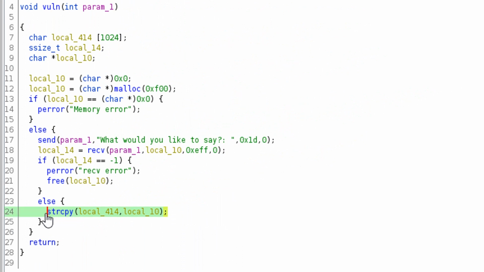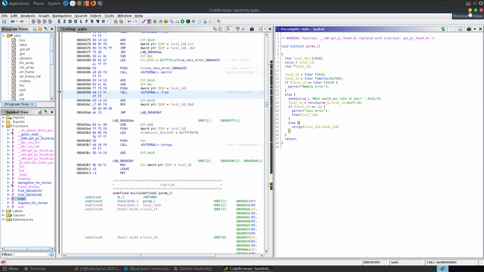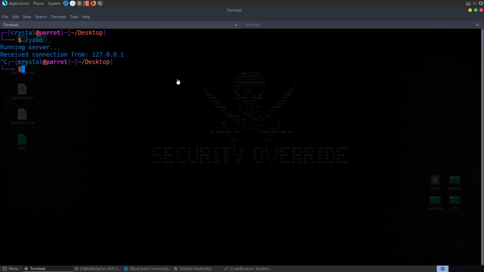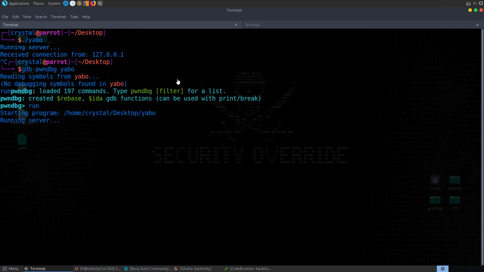What we want to do is go and test this out in GDB and try and find out exactly where the offset is so that we can overwrite the return address. So let's jump over to GDB and try that out. I'm going to close down this server. I'm going to run GDB pwndbg YABO, and let's run that there.